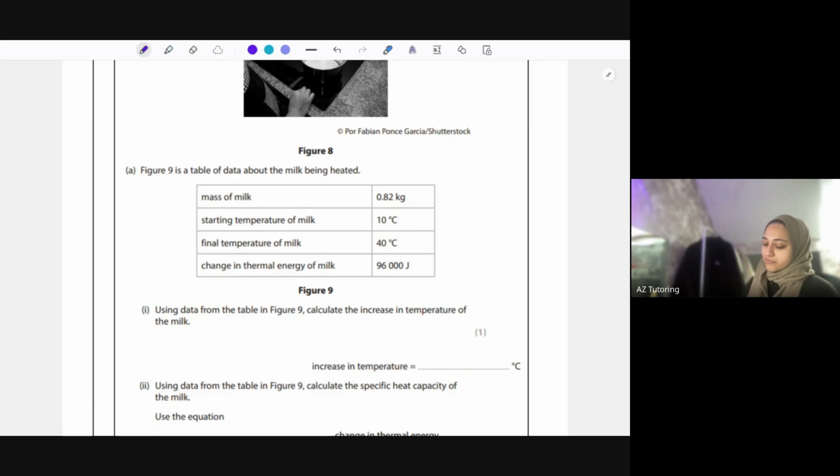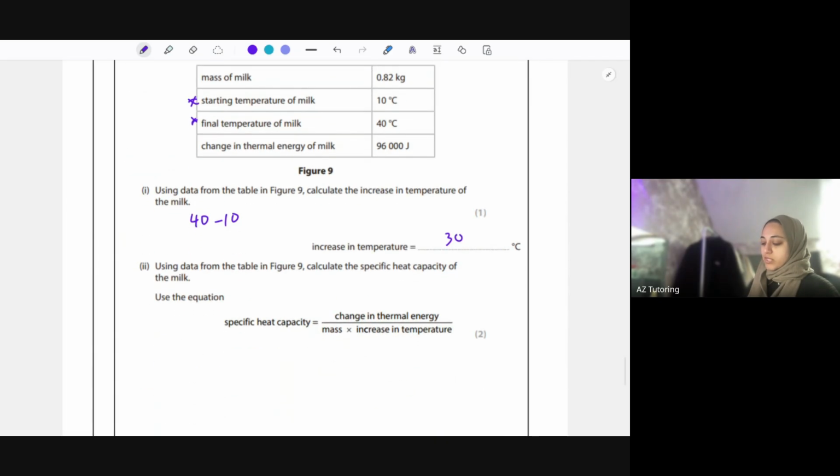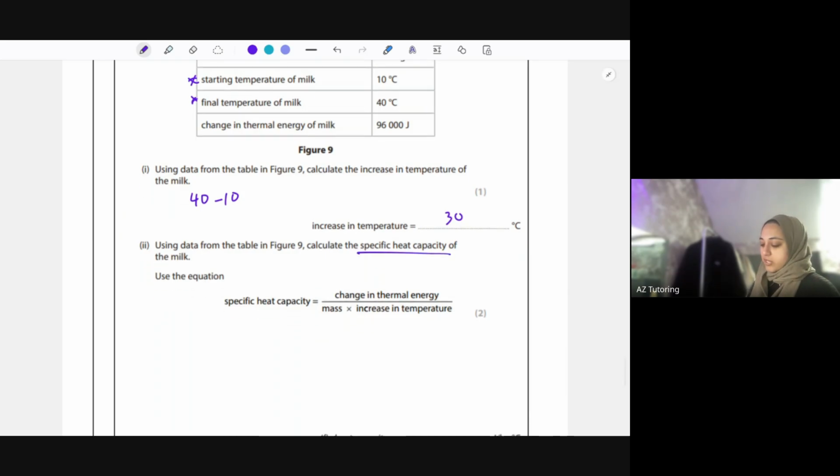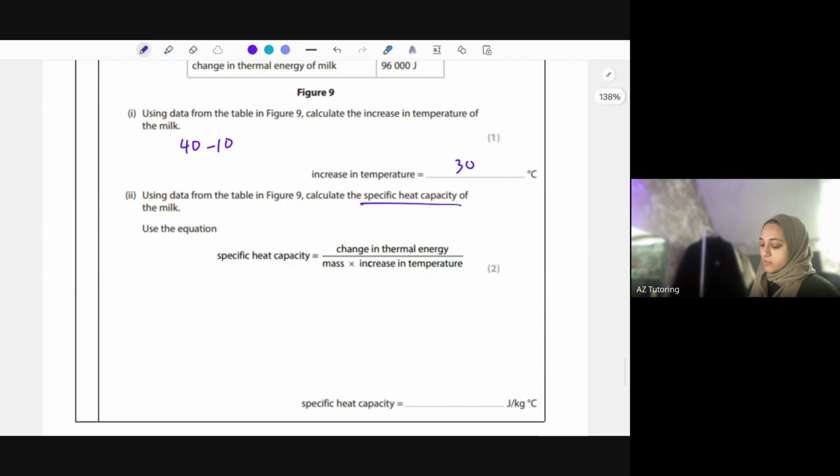So you're doing the starting temperature and the final temperature, finding the difference: 40 minus 10, which is just 30 degrees Celsius. They're helping you with the specific heat capacity question, which is why they've done that. So use this equation to find specific heat capacity.